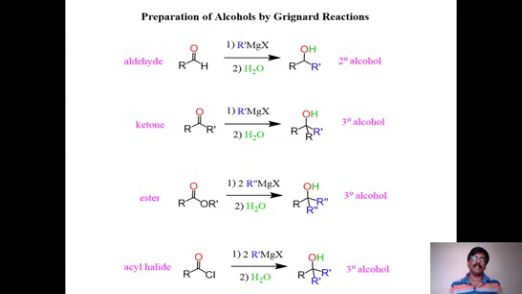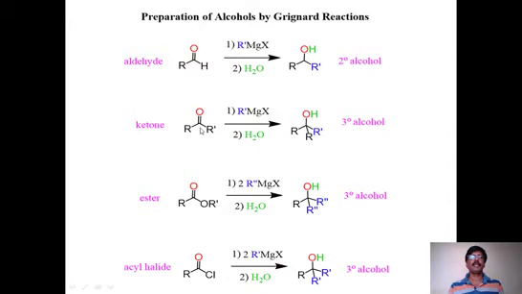If you take aldehyde, where aldehyde means you see here, the carbonyl already has an R group on one side and hydrogen on the other side. Formaldehyde means both are hydrogens. But here aldehyde means one is alkyl, another is hydrogen, and we are taking R dash MgX. Now R dash comes and attaches to this carbon. That also we know. Therefore, this becomes R dash OH, isn't it? R dash, hydrogen is also there. This becomes OH. Now this is secondary alcohol. So if you take aldehyde, then it gives secondary alcohol.